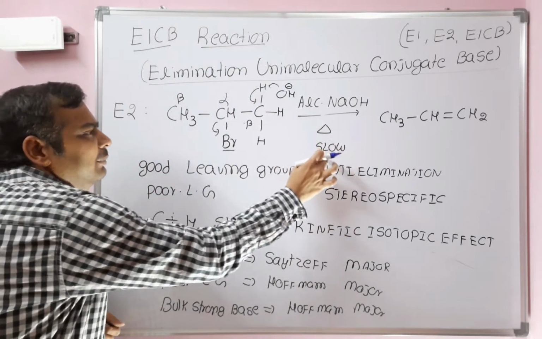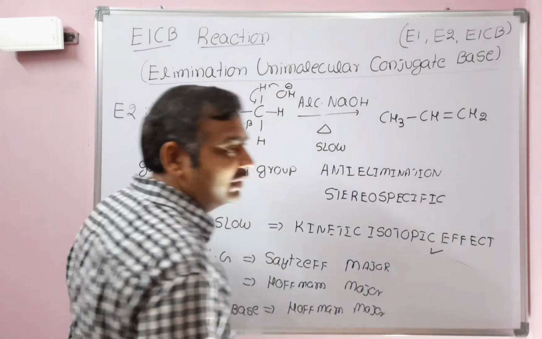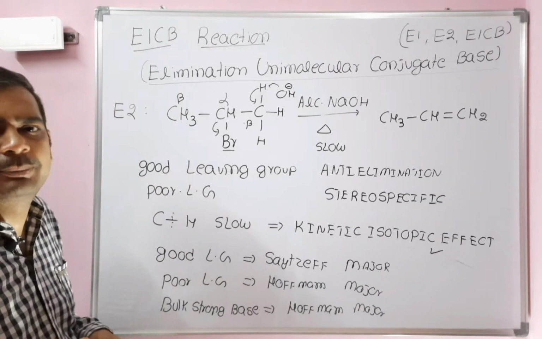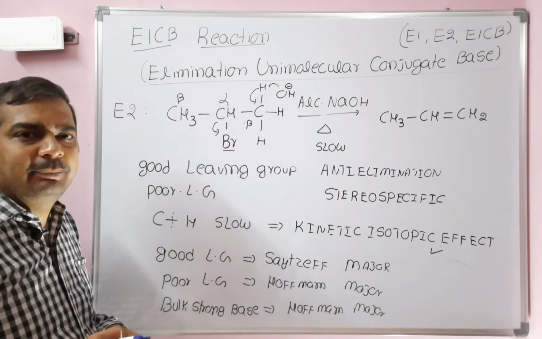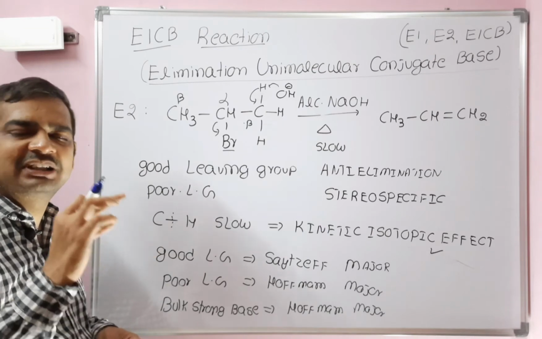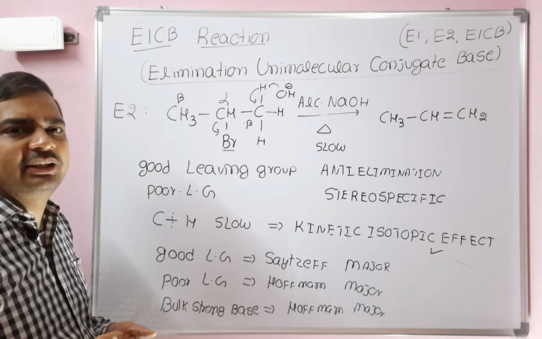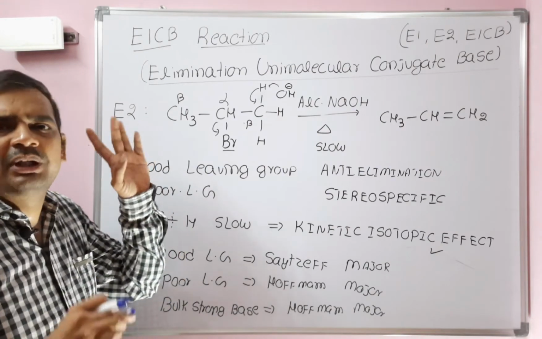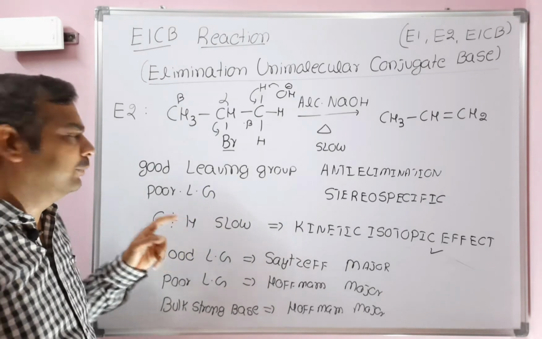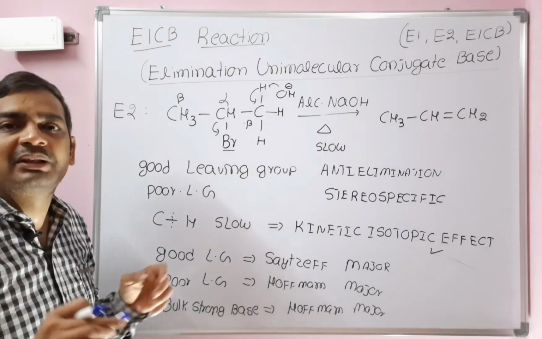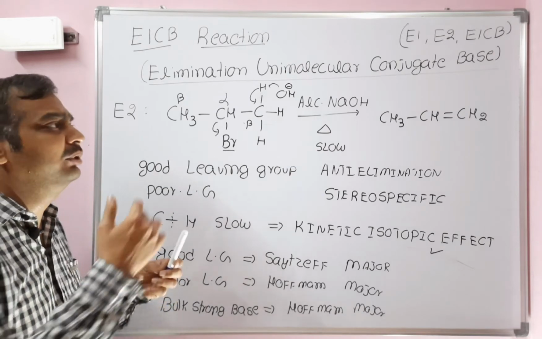C-H cleavage is taking place at the slow step, that's why the kinetic isotopic effect is present in the E2 reaction, whereas in E1 C-H cleavage is taking place at a fast, later step, that's why no kinetic isotopic effect. In E1 only Saytzeff product is the major. Here, good leaving group gives Saytzeff product, poor leaving group gives Hofmann product, bulky strong base again gives Hofmann product as the major.